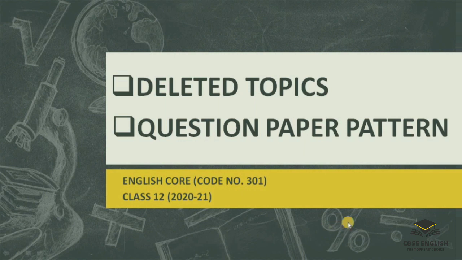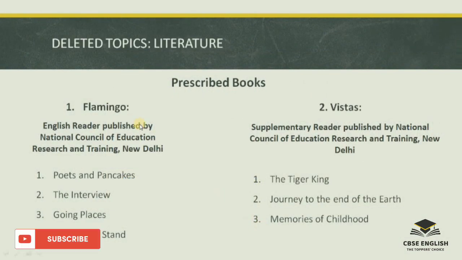In this video, we are going to discuss the deleted topics and question paper pattern of the class 12th English course for the year 2020-21. Here we go. At first, we'll discuss the deleted topics from literature, that is from your prescribed textbooks Flamingo and Vistas, prescribed by NCERT New Delhi. Flamingo is your English reader book and Vistas is the supplementary reader.